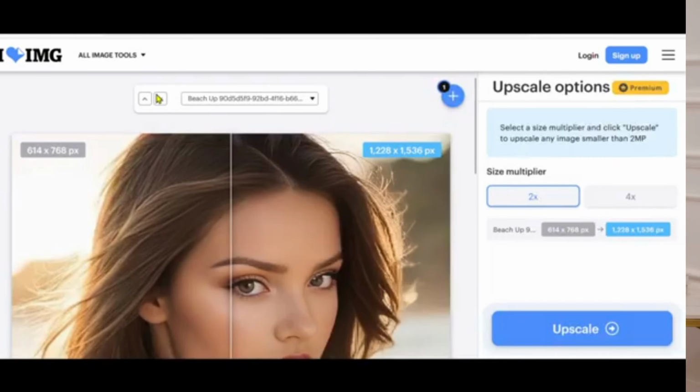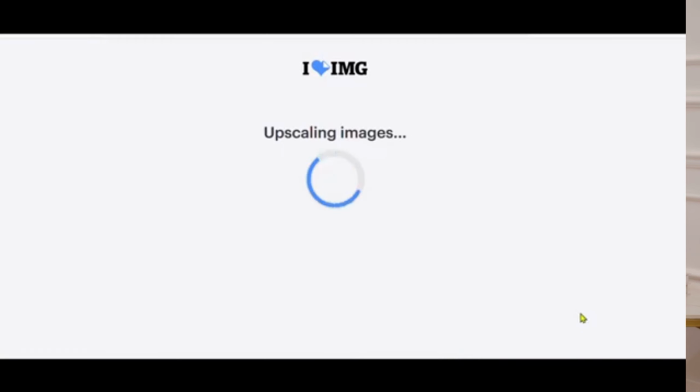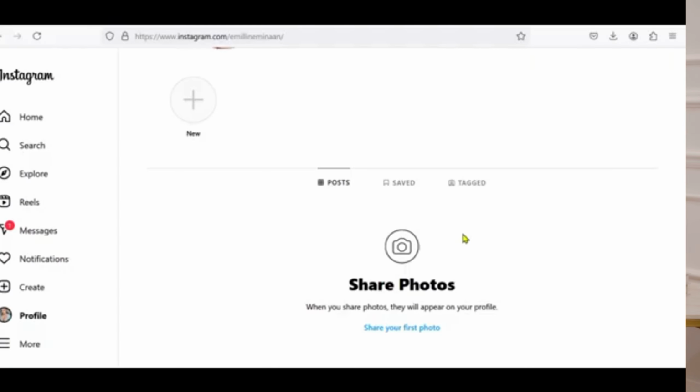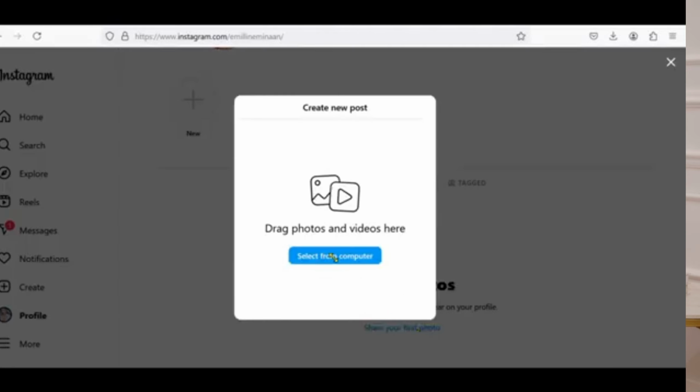So now we will go to enhance photos as we did before. Then we will increase the quality of the photos one by one, and it is better to choose the quality of 4K, because as you know, Instagram will often reduce the quality of photos when they are published. After we're done, now we'll go and post it on our account in this way.